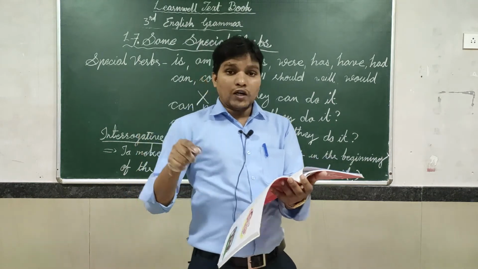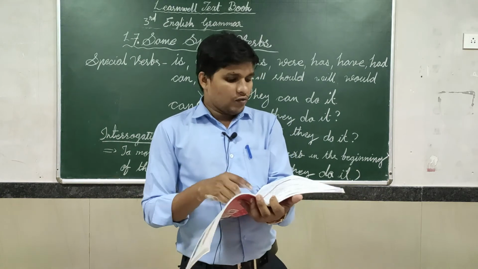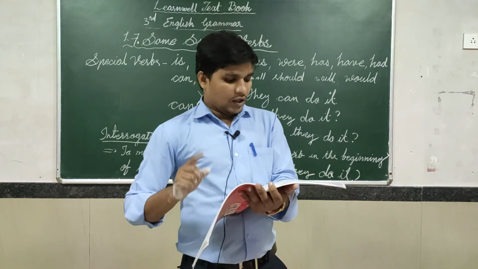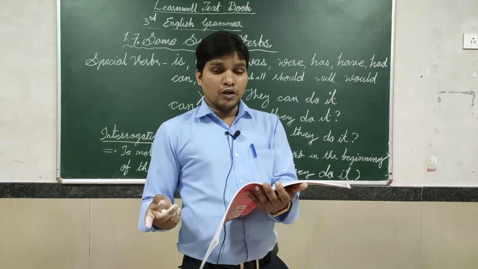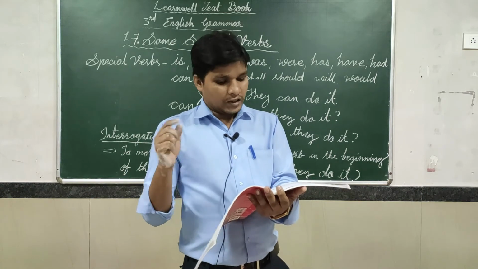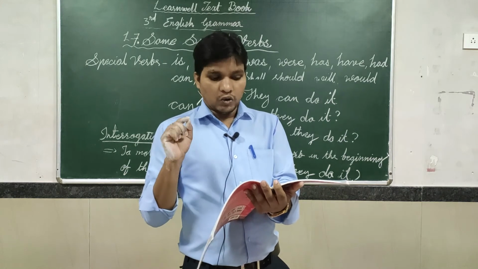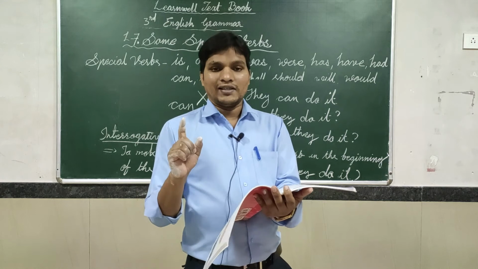Just like is not, isn't; are not, aren't; was not, wasn't; were not, weren't; has not, hasn't; have not, haven't; had not, hadn't; should not, shouldn't; will not, won't; would not, wouldn't; cannot, can't; could not, couldn't.